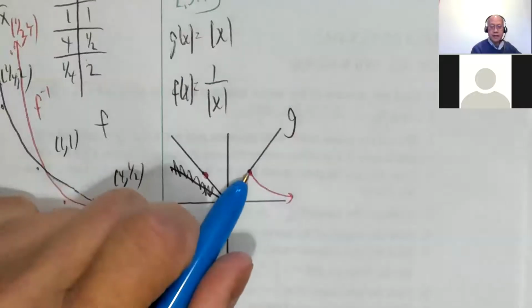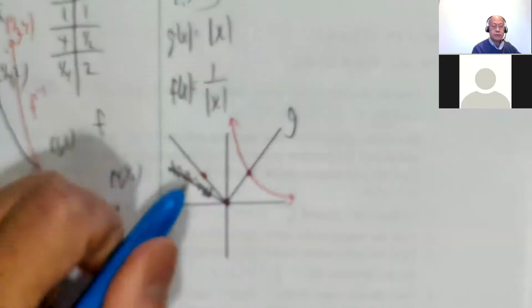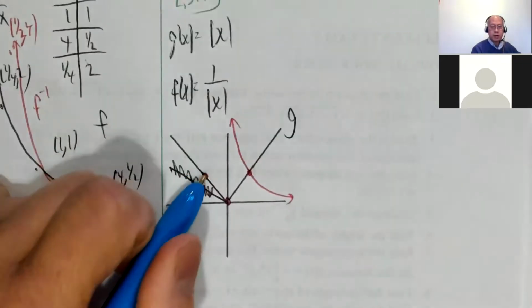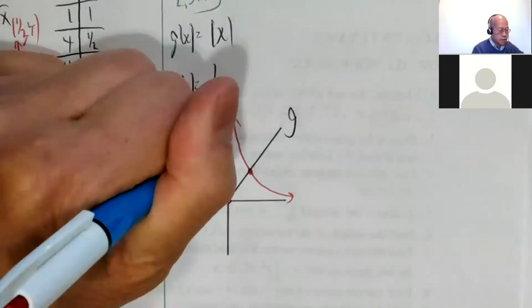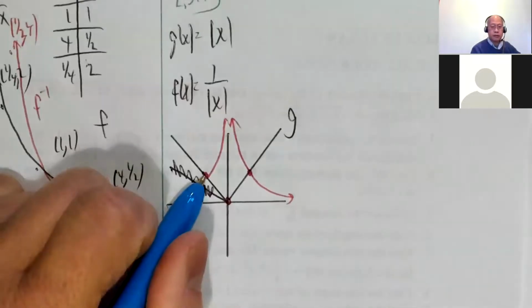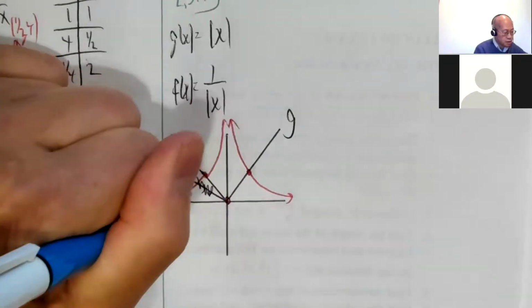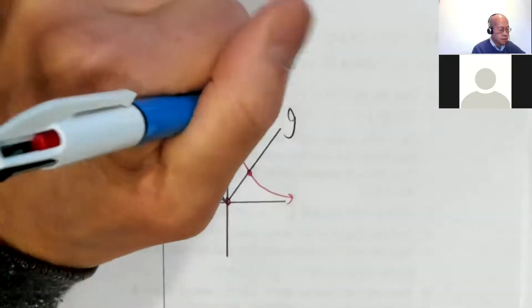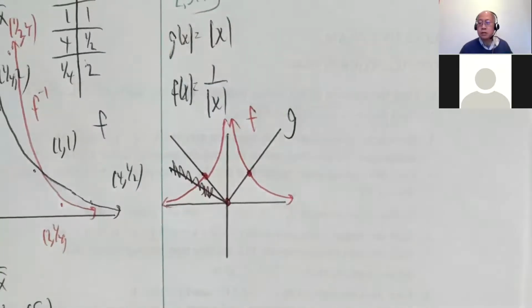If I go from right to left, here I decrease, so here I increase. And over here, going from here to the origin, I decrease. On this side, I increase. And if I go from right to left, here I increase, so this must decrease. So there is f, 1 over absolute value of x.